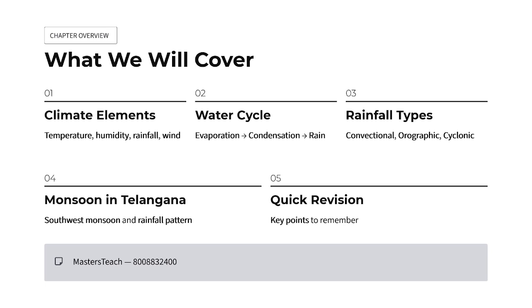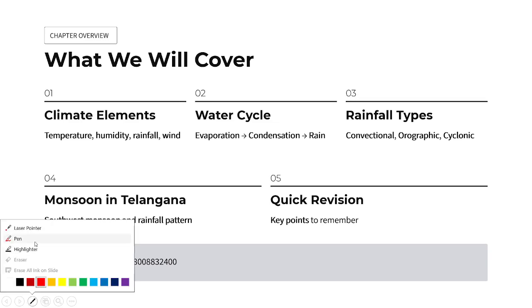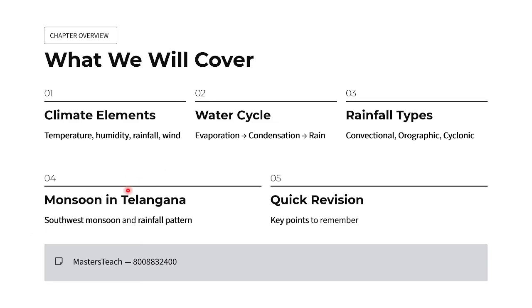So what we are going to cover: climate elements, temperature, humidity, rainfall, wind, etc. Then we'll discuss the water cycle: evaporation, condensation, and rain. Then types of rainfall: convectional, orographic, and cyclonic. Then monsoon in Telangana, the southwest monsoon rainfall pattern, and we'll have a quick revision.